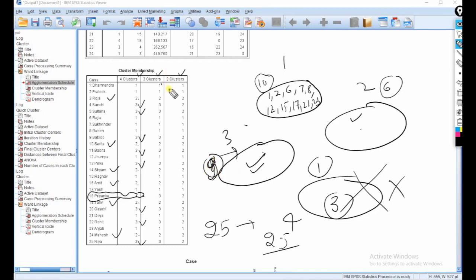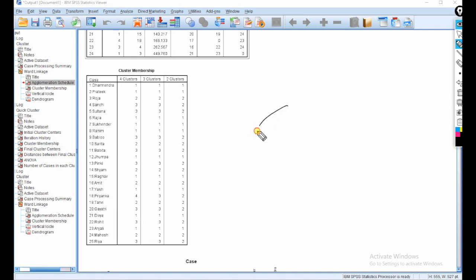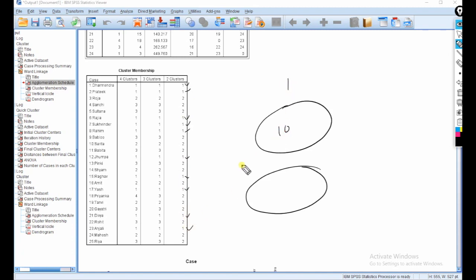If we take only 2 clusters, the people are split into 2 clusters: 1, 2, 3, 4, 5, 6, 7, 8, 9, 10. 10 people will come in cluster 1 and 15 people in cluster 2. If we take 3 clusters, then the numbers will change. So this is the method of clustering the people.